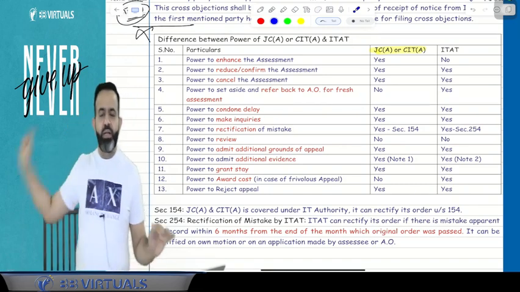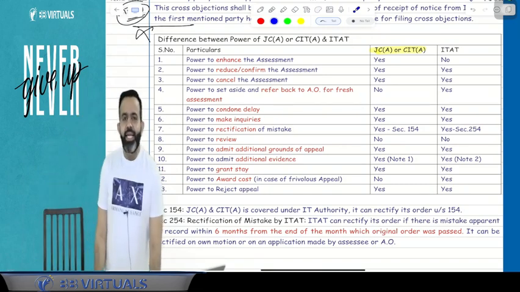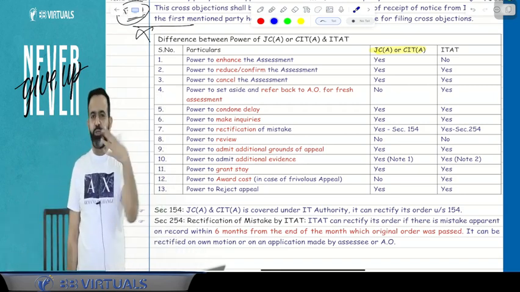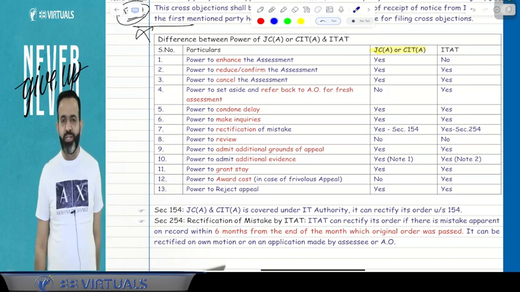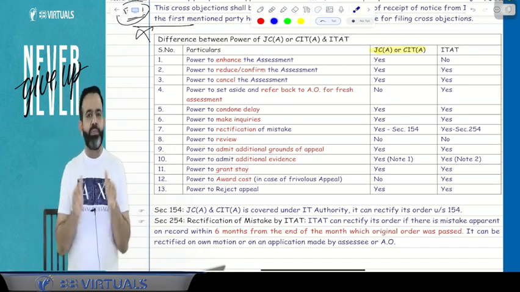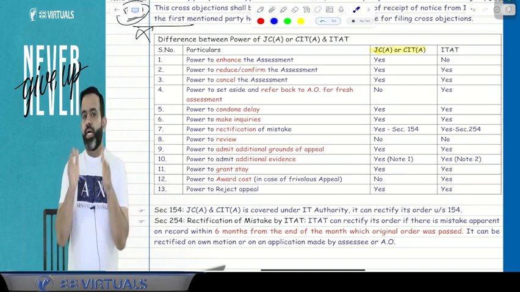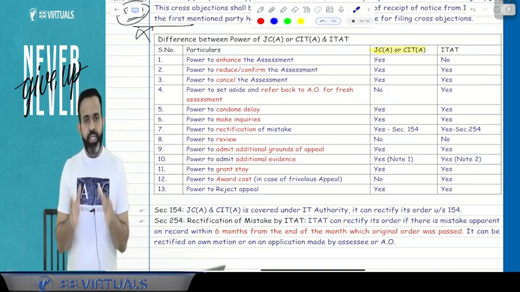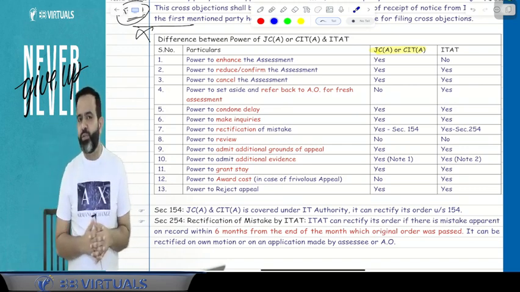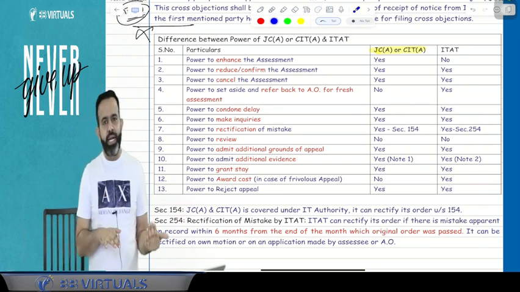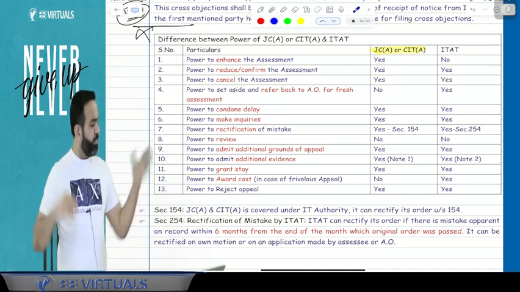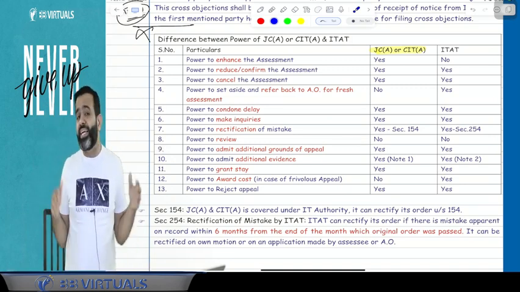All people pay attention. First power: can they confirm the assessment or not? Just focus here. Confirming the assessment means, for example, the assessing officer increases your income to 50 lakh when you filed the return at 10 lakh. Can they confirm that your income is 50 lakh only? CIT Appeal says confirm, and ITAT also says the same. So can they confirm the assessment?